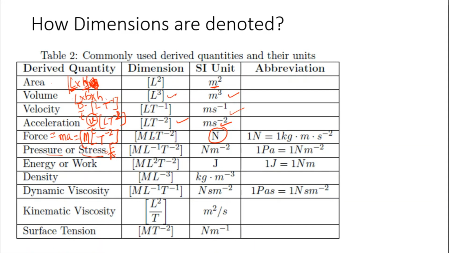For force we have MLT minus 2 and area is L2, then it will give you this dimension. Similarly for energy or work. Density is mass over volume. Mass is M, volume is L3, so it is ML minus 3, kg per meter cube.